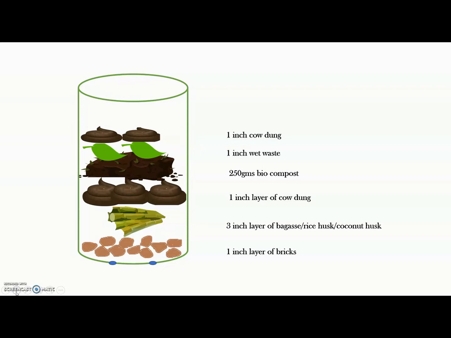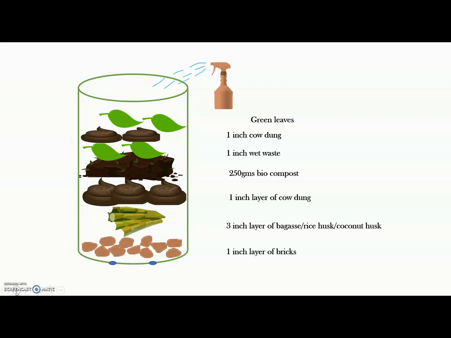1-inch layer of cow dung again on the top, and some green leaves. Now these green leaves are used for checking whether the compost is activated or not, whether the microorganisms inside this container have started working or not. Once these green leaves start darkening, they become black in color, we understand that the microorganisms are now ready to degrade all your wet waste.